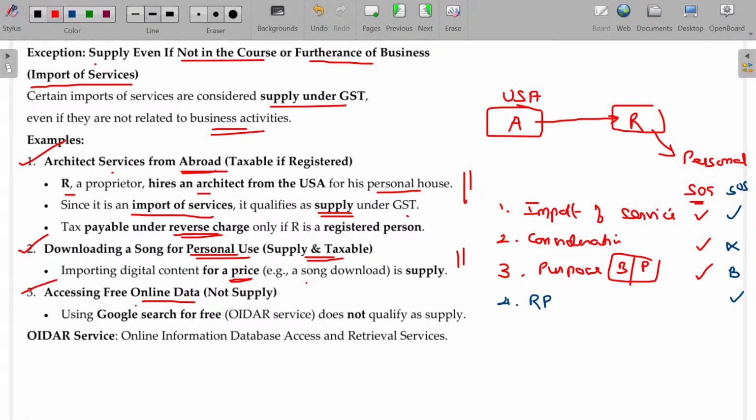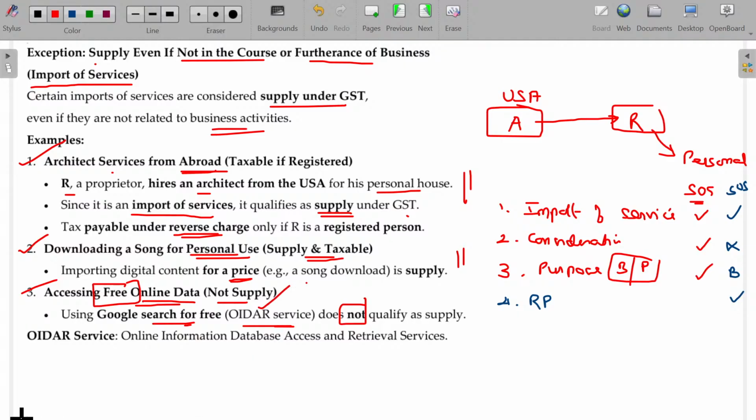Accessing free online data. Accessing free is not supply, because consideration is missing. Google search for free, this will be OIDR services. You are using the Google search engine, and it's also free of cost. ChatGPT, there's a premium version. We never go for the premium version. If you go for the premium version, you have to pay and automatically it's a supply. GST will come. So in case of free supply, it does not qualify as supply.